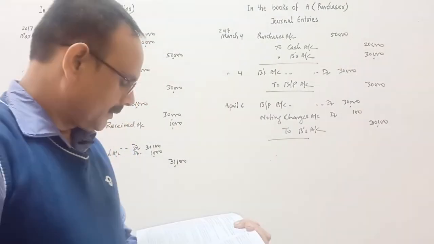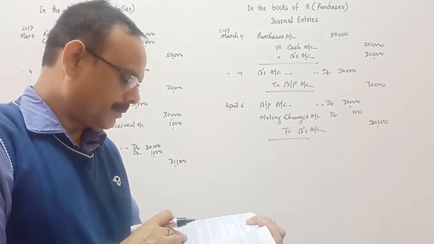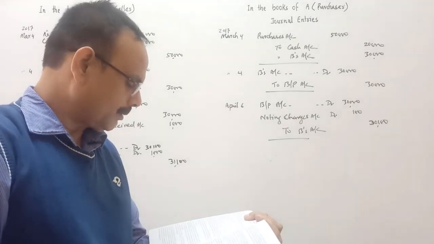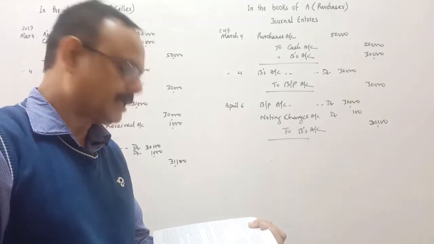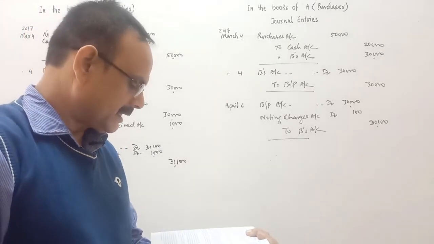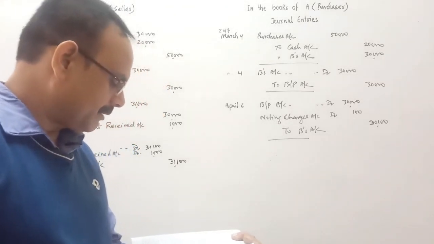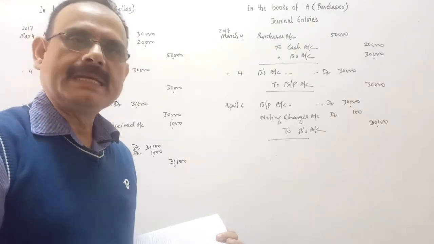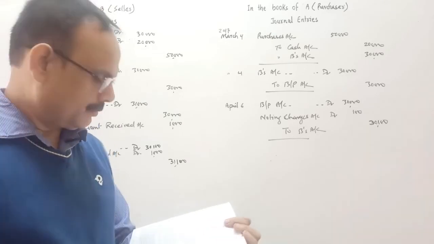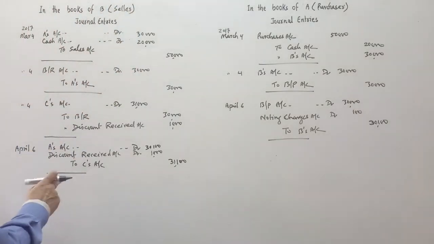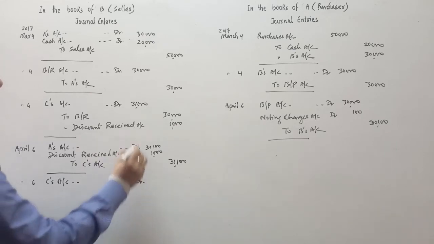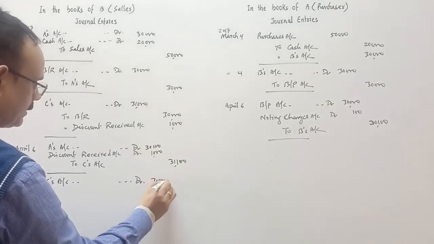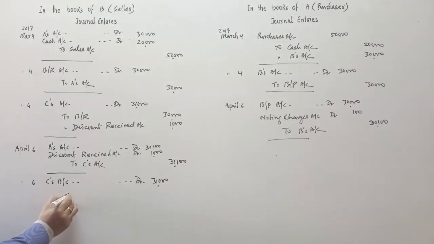After dishonor, you see the third line. On the same day, C informed B about the dishonor of the bill. B settled his debt to C by check of rupees 30,100, which include noting charges. A settled B's claim by check for the same amount. So B settled his debt to C. So C's account will be debited 31,000 is the amount of C, 31,000 to cash account.